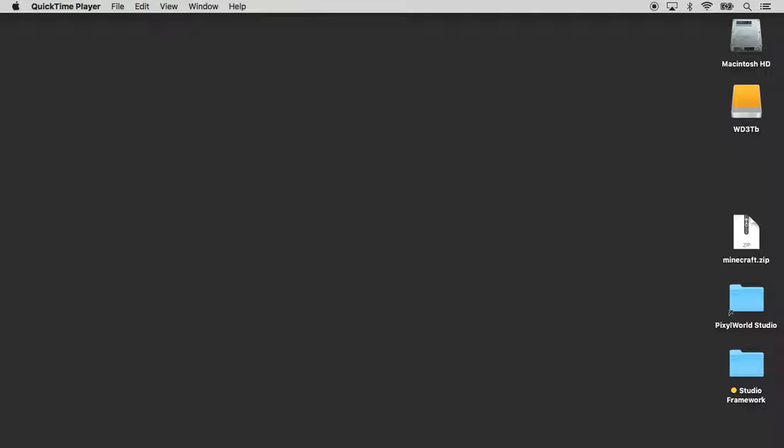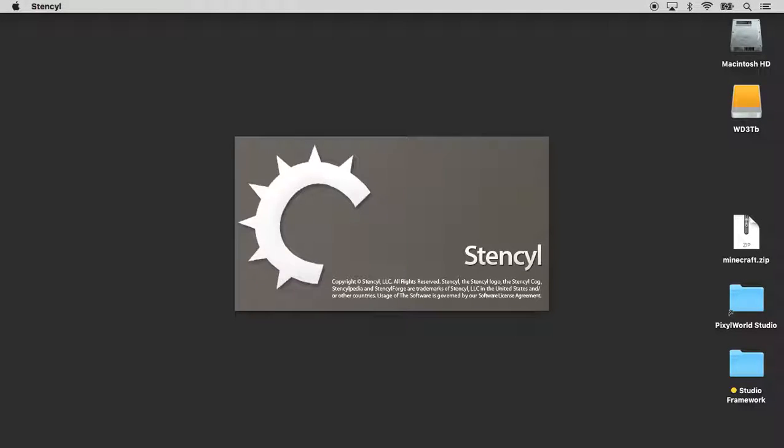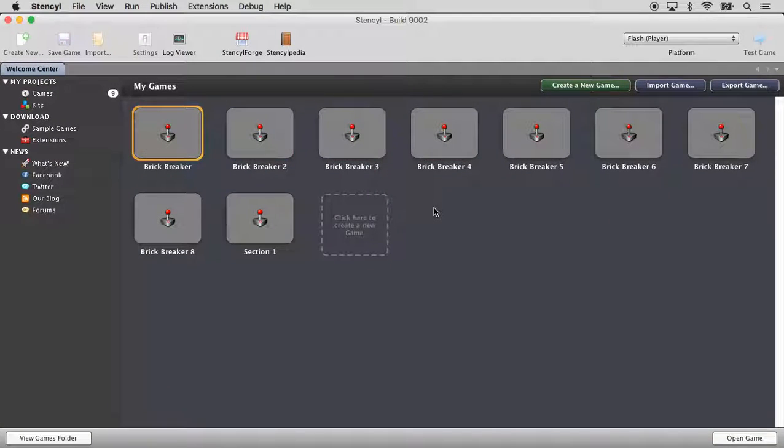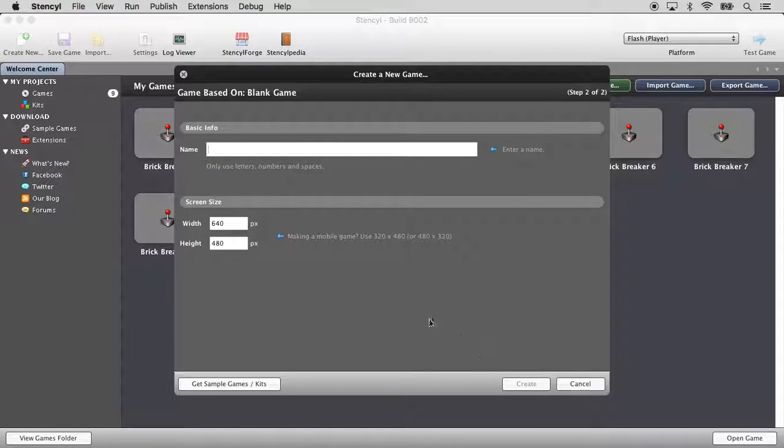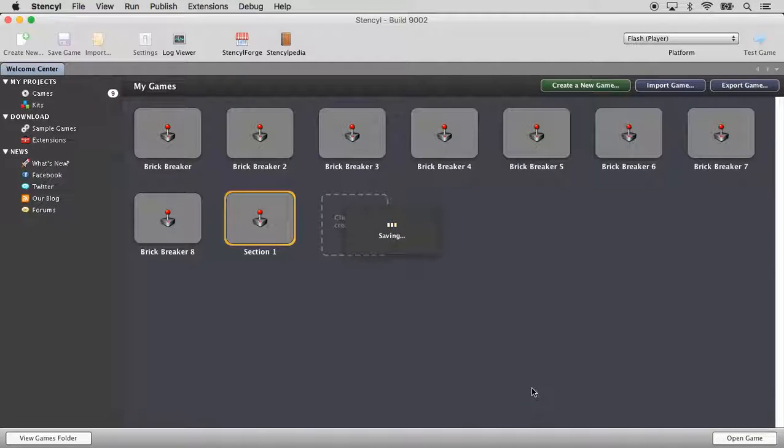Okay, let's go ahead and open up Stencyl and put our new graphics in as parallax backgrounds. So let's create a new game here. Click on Next, and we'll call this Parallax Backgrounds. And let's change the screen size to 480 by 320 and click Create.